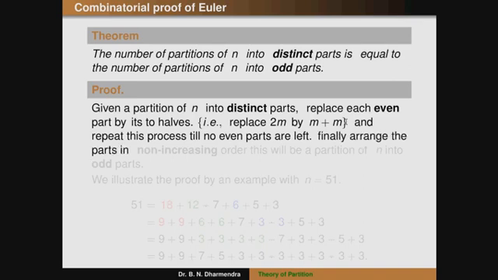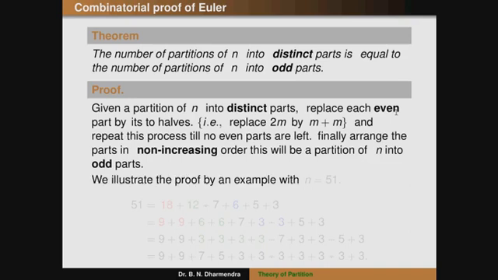Finally, we can arrange the parts in non-increasing order. This will be the partition of n into odd parts. So first we take the distinct parts, and then finally we have to show that they are odd parts. If the partition contains even parts, we can split them into odd parts. The term 2m can be written as m plus m, that is, half of the term.